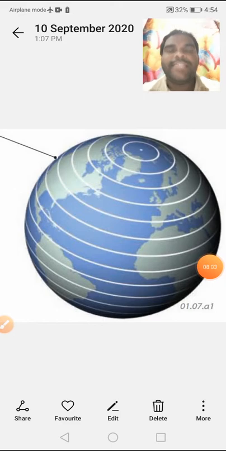See children, these are lines of latitudes on the globe. They look like circles. Say yes or no? These are small circles which run from west to east, like this. Yes, these are called lines of latitudes and are also called parallels.